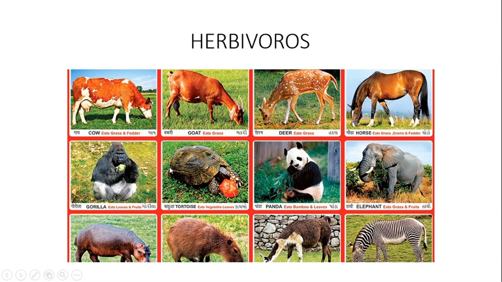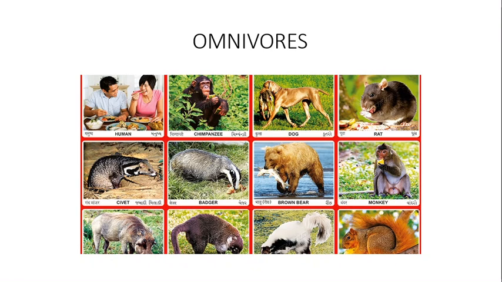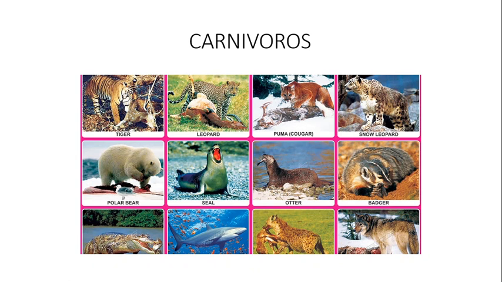So these are the examples of herbivores. Herbivores are cow, goat, deer, horse. These are a few examples of herbivores in the terrestrial ecosystem. These are the omnivores. You can see human beings, civet, badger, brown bear. These are all omnivorous animals. These are the carnivores. From the images you can see that each and every carnivore is dependent on the flesh of animals, that is, leopard, tiger, snow leopard, seal, polar bear.